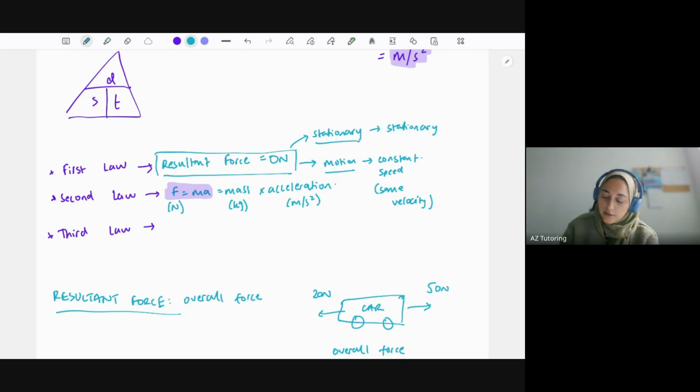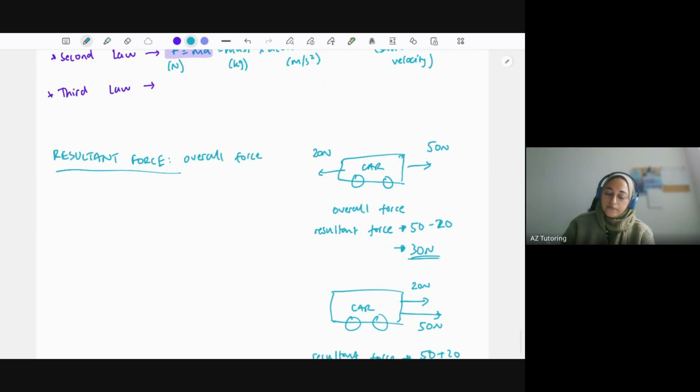And one other thing I want to mention as well about the second law here, we've got F equals ma. If I rearrange that and make acceleration the subject, so I'm going to divide by m, so I get F over m, you can say that acceleration is inversely proportional to the mass of the object.